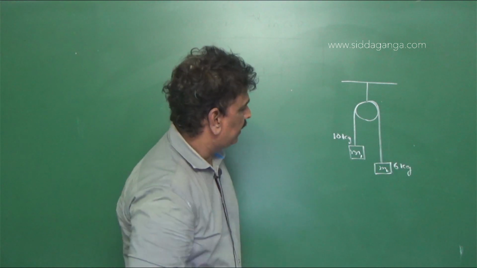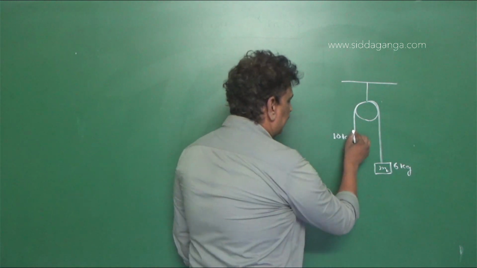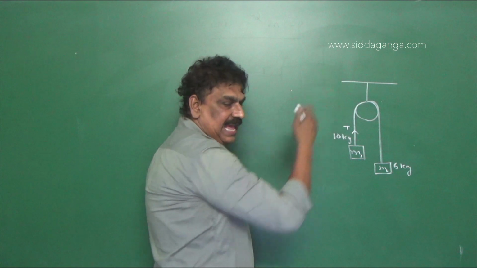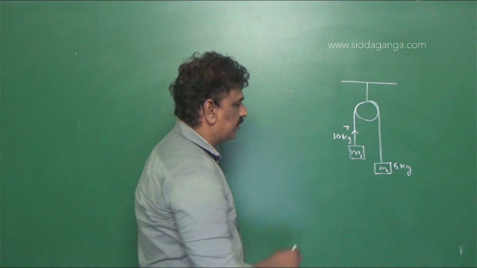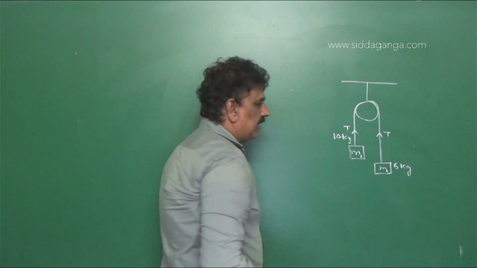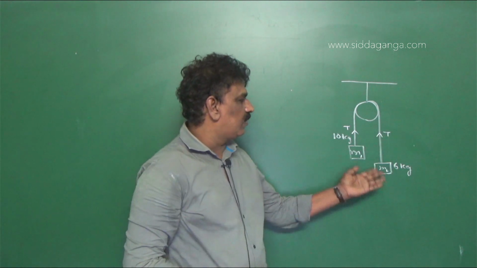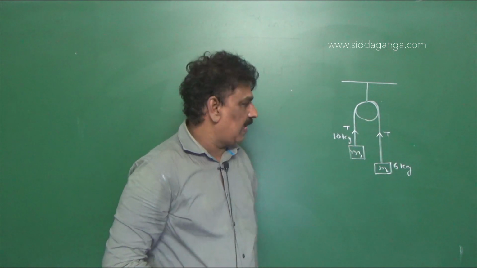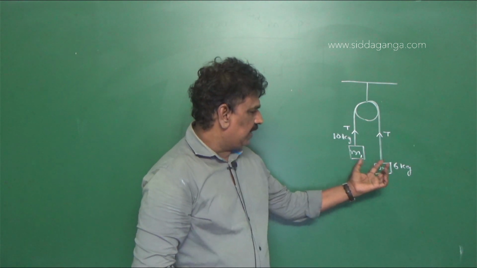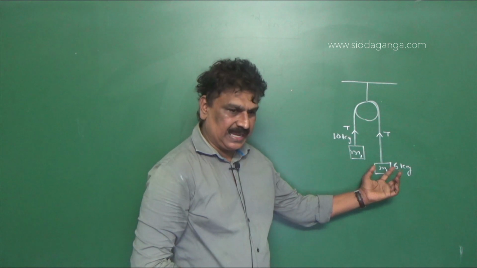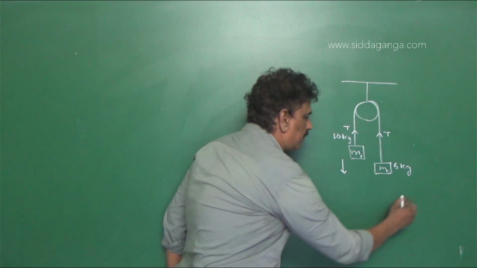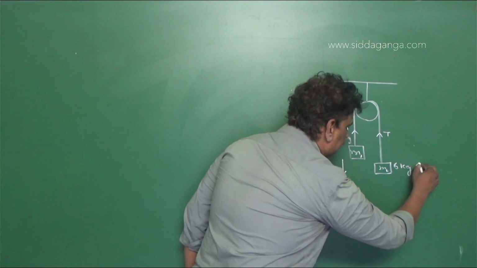Tension T acts vertically upward on M1, and tension T also acts on M2 in the vertically upward direction. But as the mass of 10 kg is more than the mass of 6 kg, M1 comes down and M2 goes up.